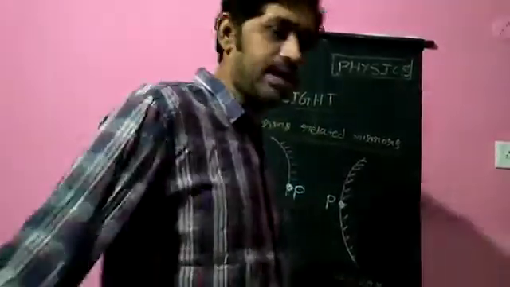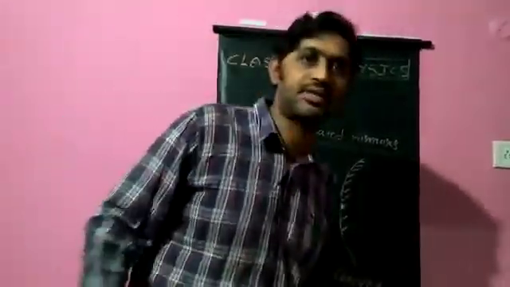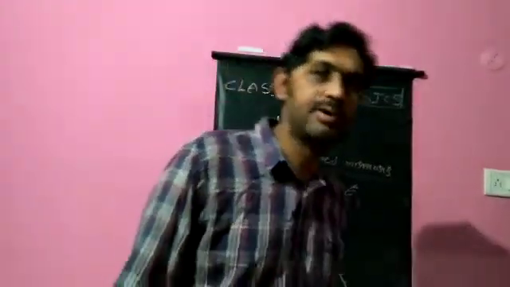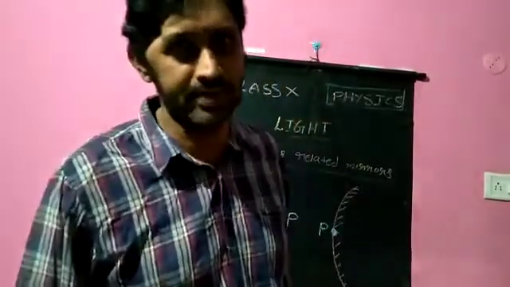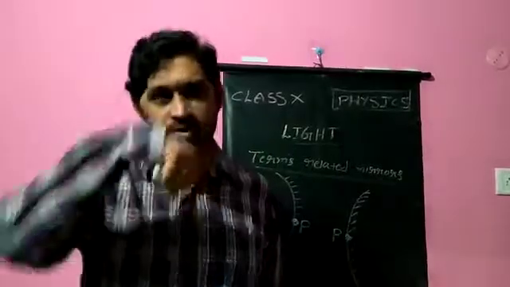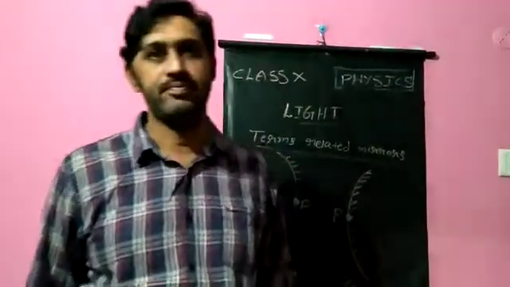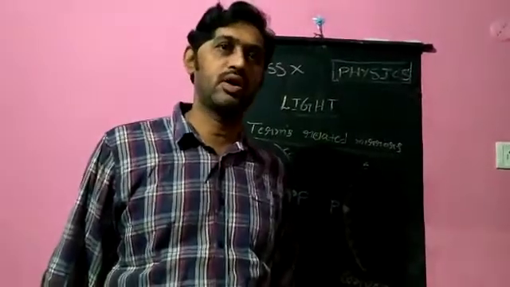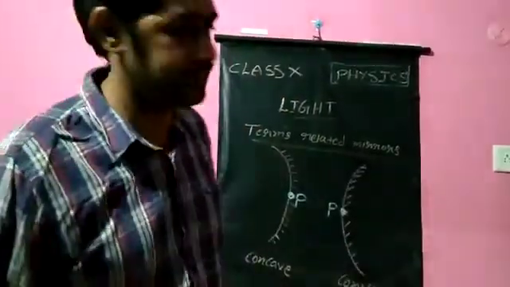The second one I told you is the center of curvature. The center of the hollow sphere from which a spherical mirror is formed is known as its center of curvature. I am saying that these are spherical mirrors. Spherical mirrors are formed from a spherical surface, a hollow glass sphere. We cut it and get two surfaces, concave and convex. The bulge outward is convex, the inner one is concave.